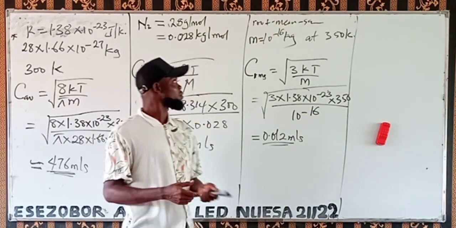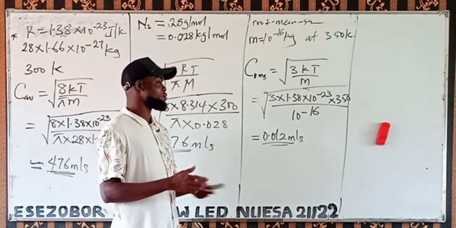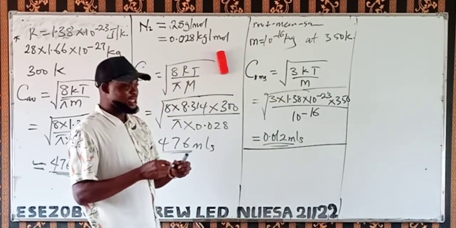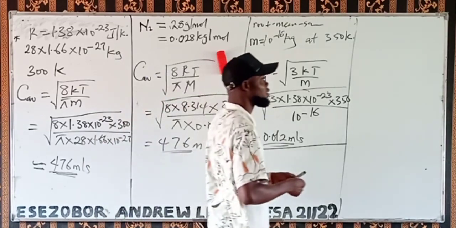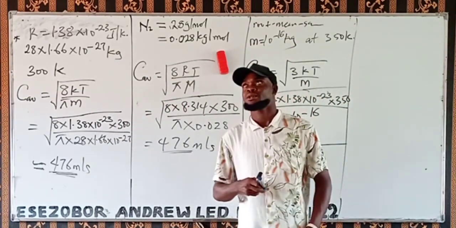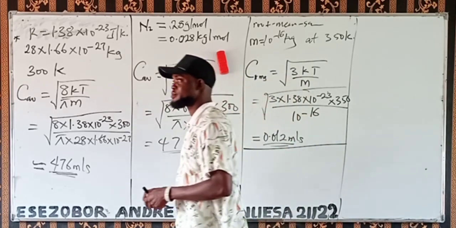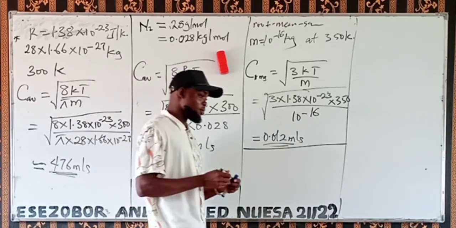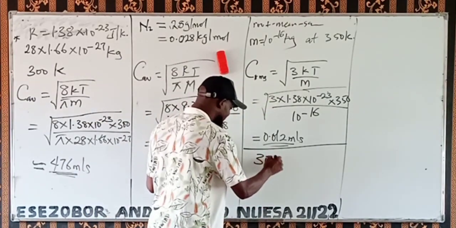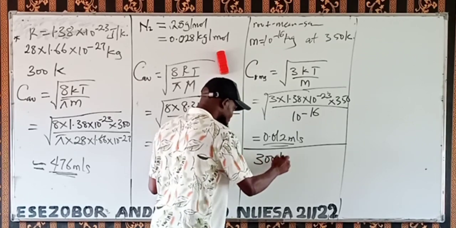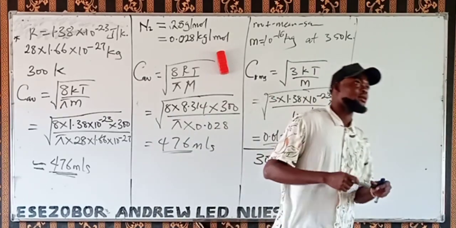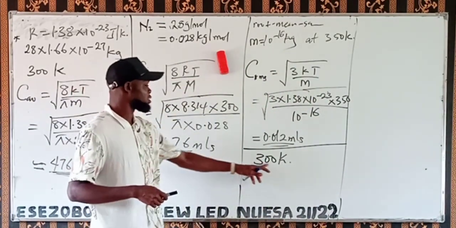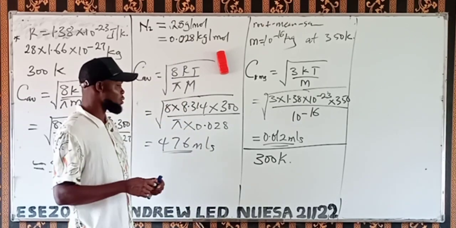So another question. Let's go at another beautiful question. Calculate the root mean square speed and the mean free path of oxygen molecule at 300 Kelvin.